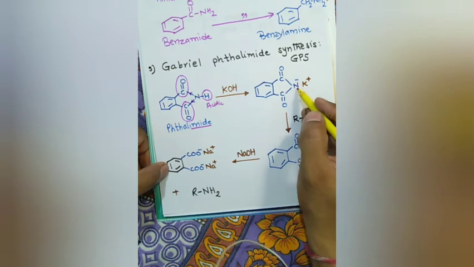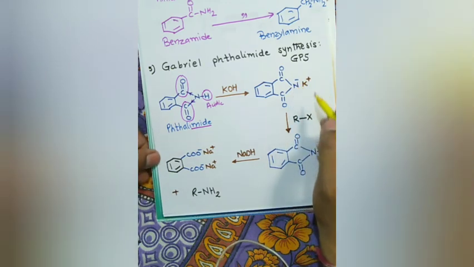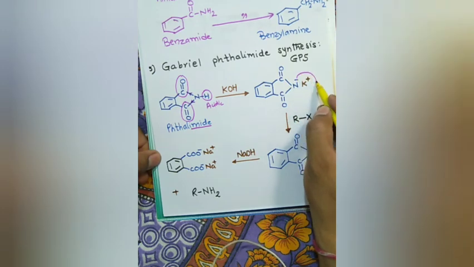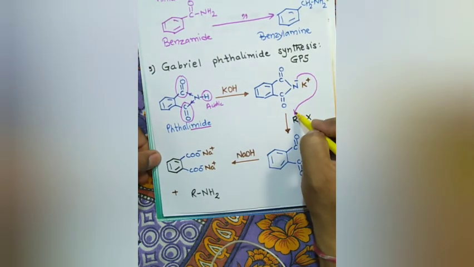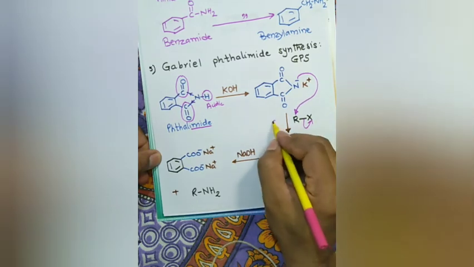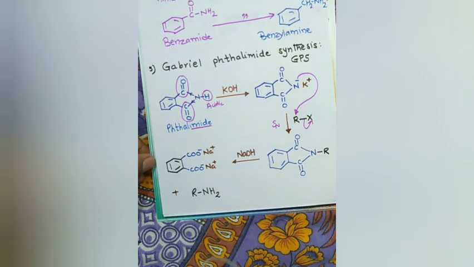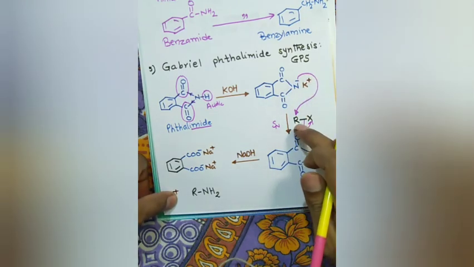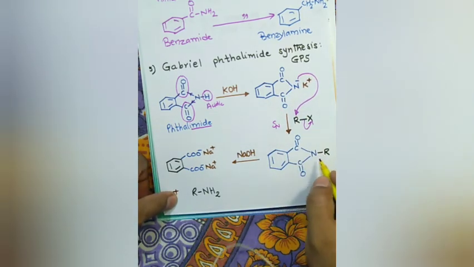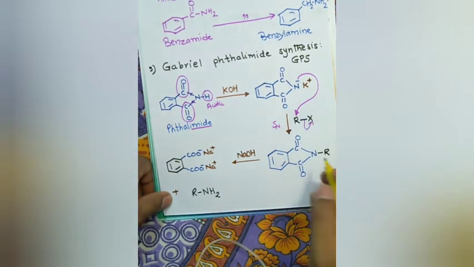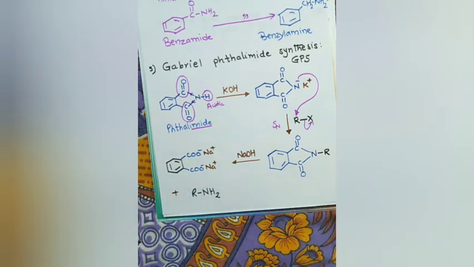Now this anion formed can act as a nucleophile, and it can attack an alkyl halide. Okay, this bond will go off. Nucleophilic substitution is taking place. The anion formed attacks the alkyl halide, and the substitution takes place, nucleophilic substitution, NR. In place of K, it is now nitrogen covalently bonded to the alkyl group.